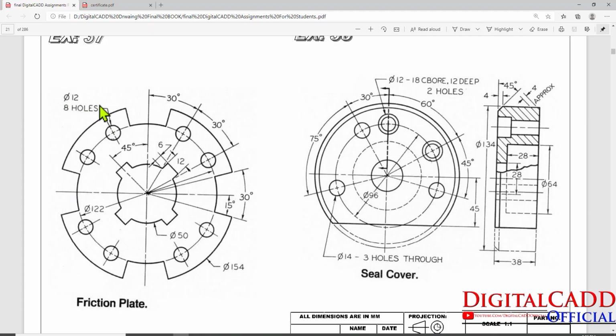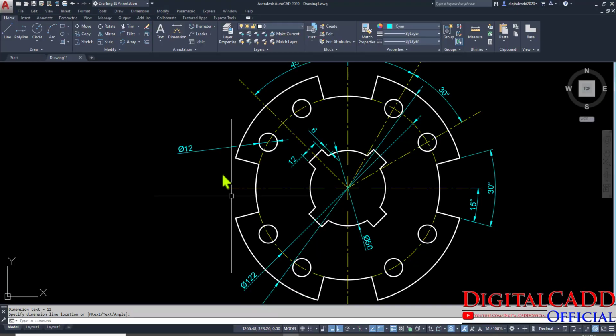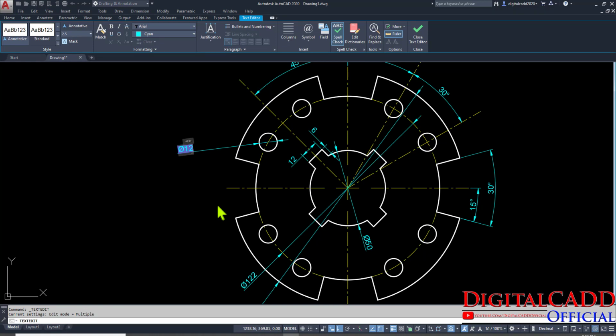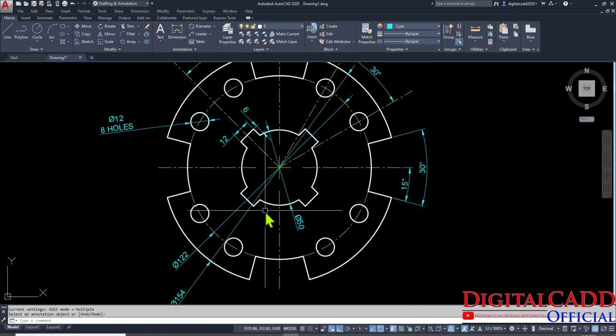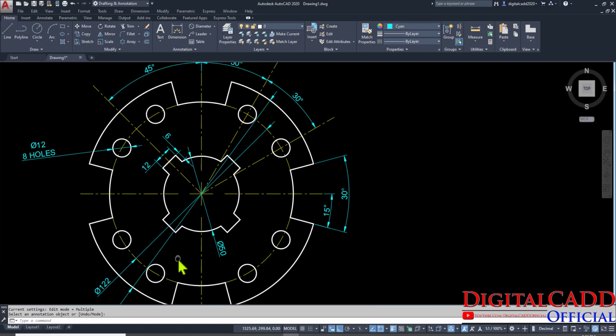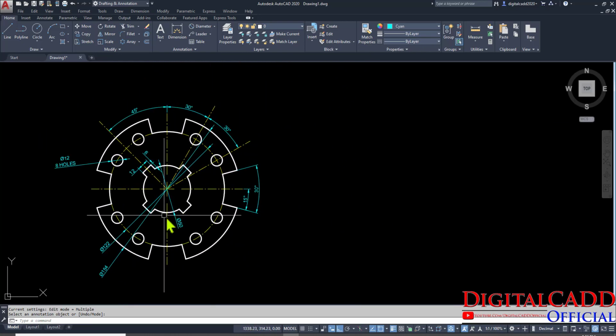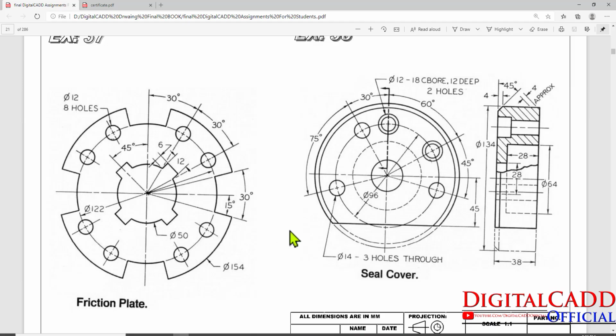Here you can see 12 diameter, 8 holes. So just double click here and use your cursor to place the text location. Press enter, 8 holes, and that's all it. That's all about this drawing. We have done it. Okay, so I think this drawing is clear for you all, guys. Okay, let's have a look for the next drawing.